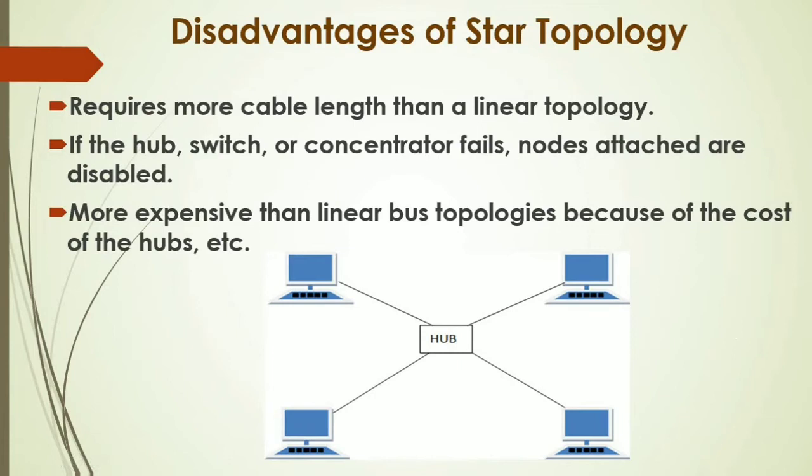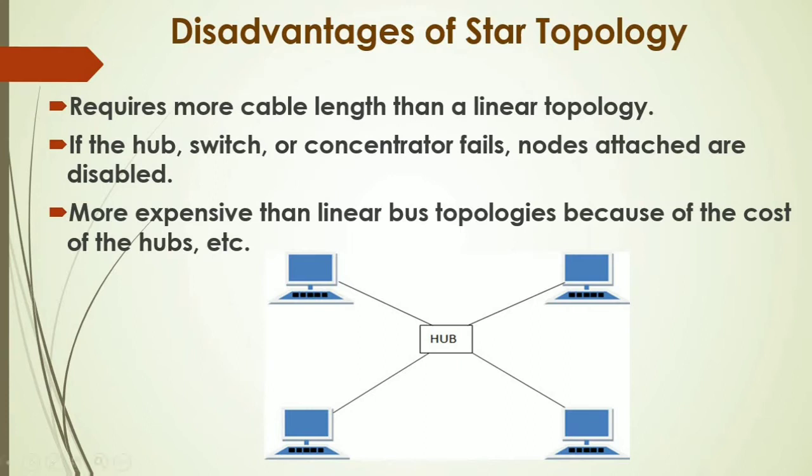Disadvantages of star topology. Disadvantages: it requires more cable length than a linear topology. Definitely it needs more cable length because all the nodes are connected to the central hub, which means more cable. If the hub, switch or concentrator fails, nodes attached are disabled.